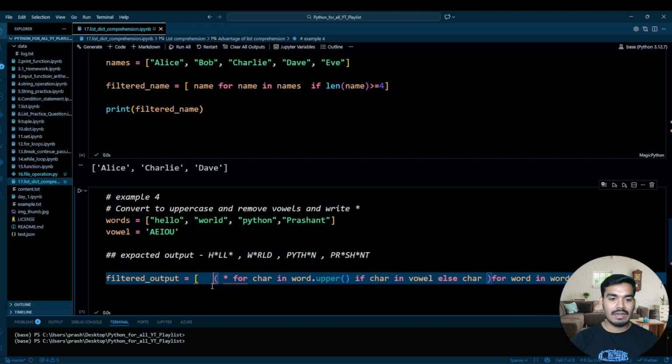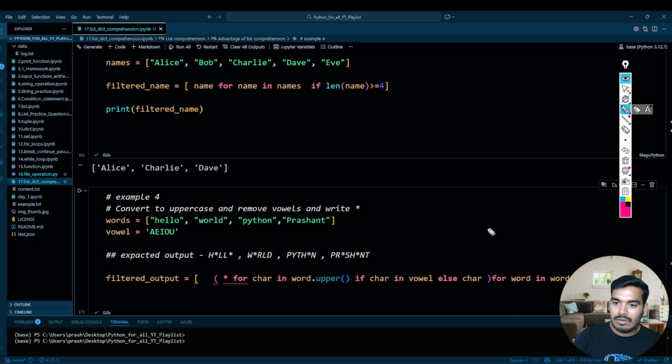Perfect. And now, there will be each character, right? So let me explain how it would be. When the first iteration starts, the word will be, let's say over here, hello. HELLO. Now, I want to iterate through this to get the character.